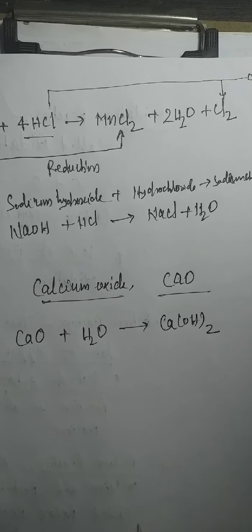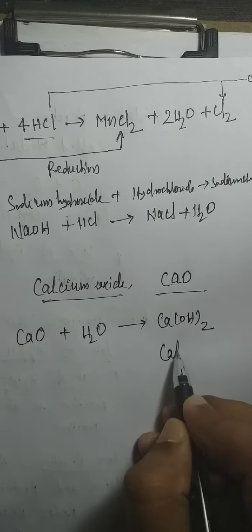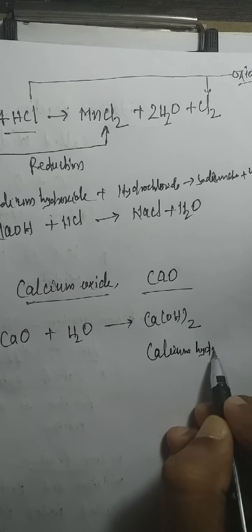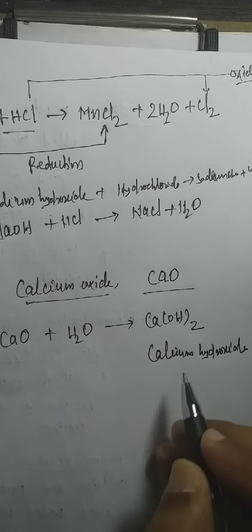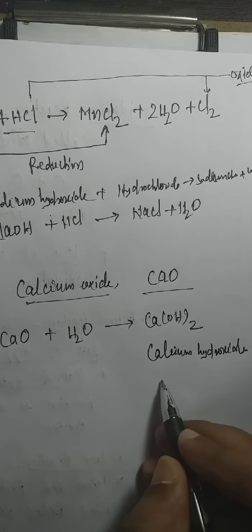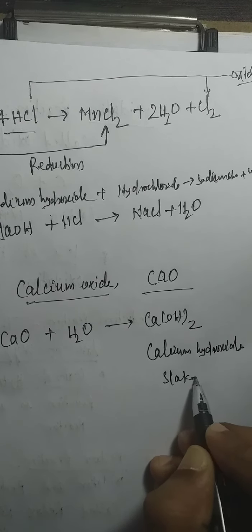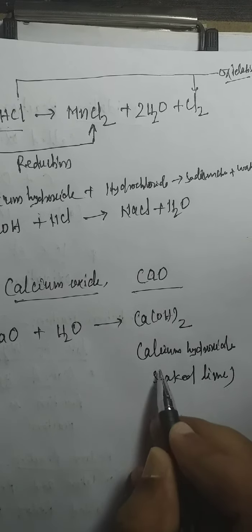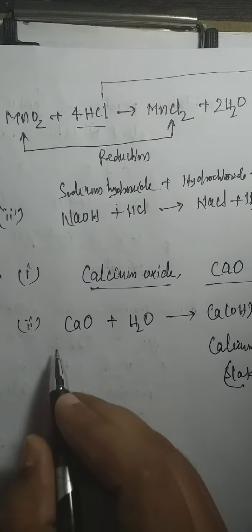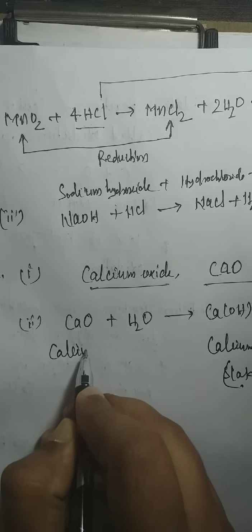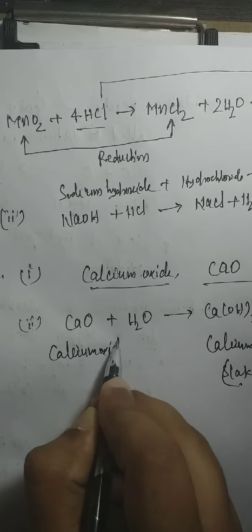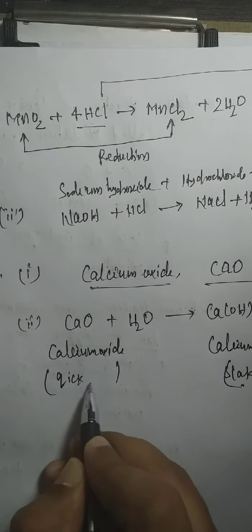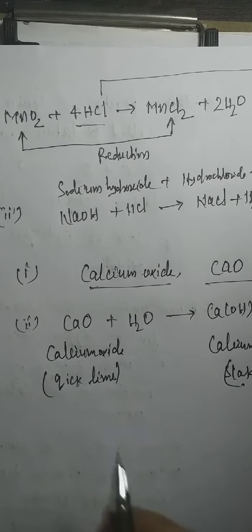It's quite an easy question. It is the same equation we discussed in the theoretical portion, right? Look at your previous videos where we discussed the completely same thing. And this calcium oxide is called quicklime, right? So these things you have to memorize.